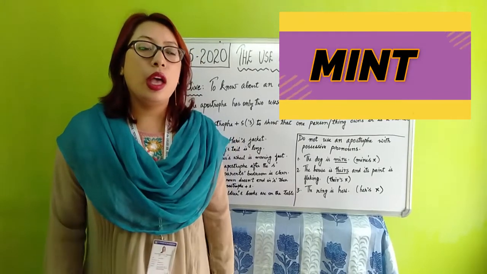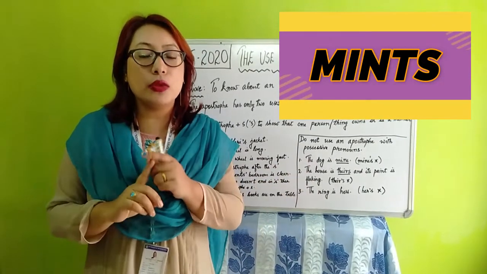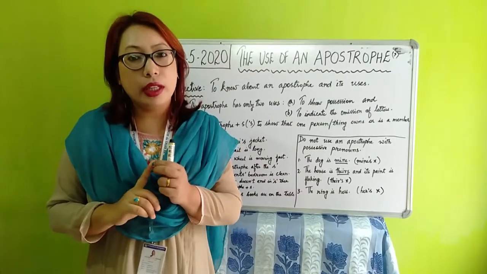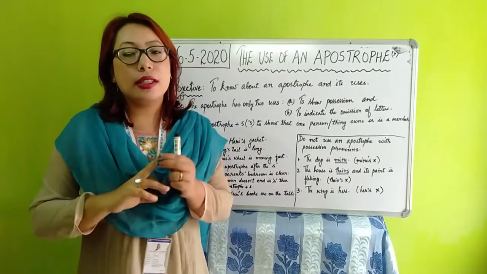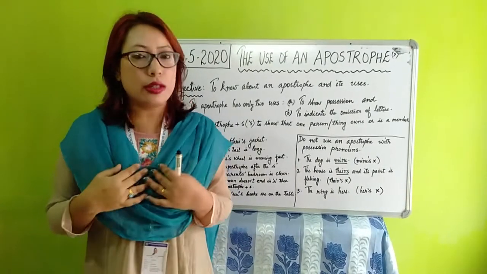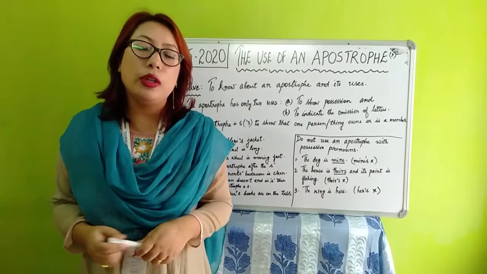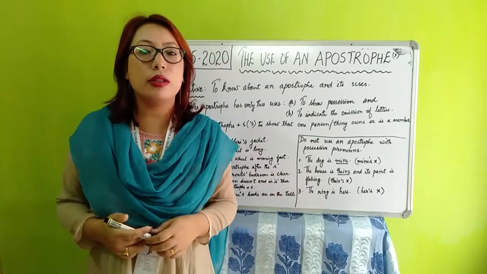M-I-N-T-S. So, when should we use a capital letter? M stands for the months of a year and days of a week, right? And I stands for the pronoun I. That means whenever you are talking about yourself. N stands for the proper names, the names of people, places, mountains, rivers, right?